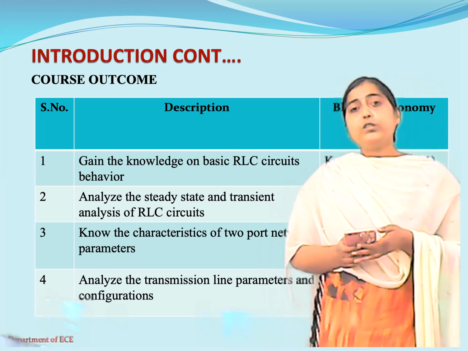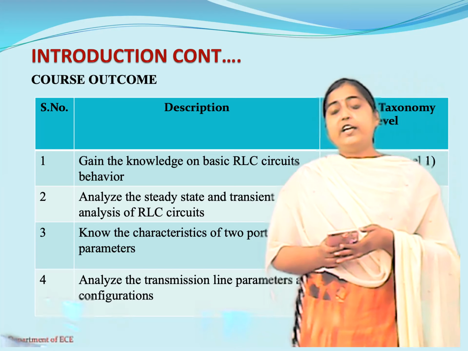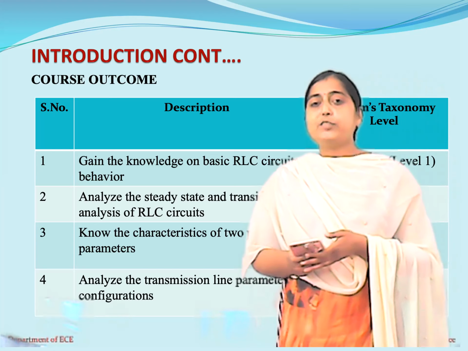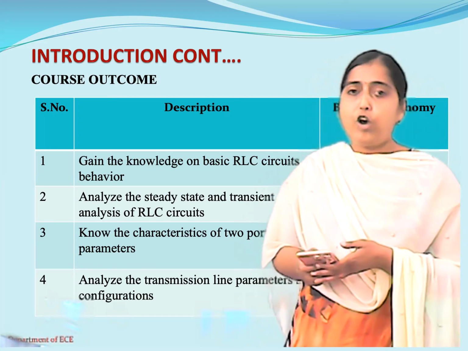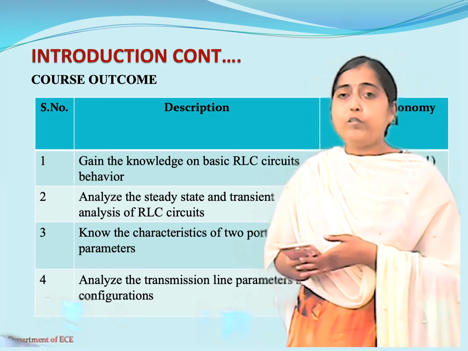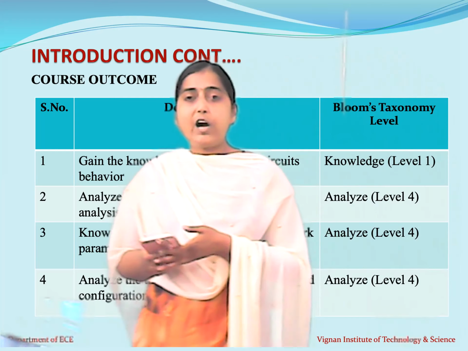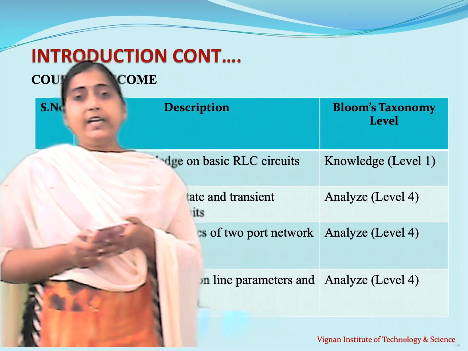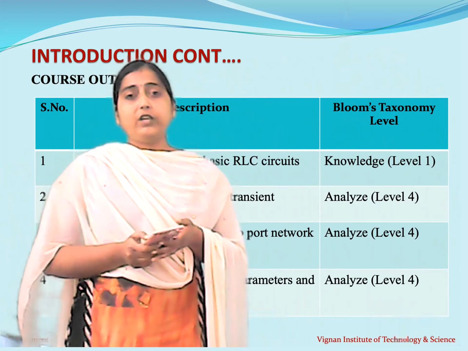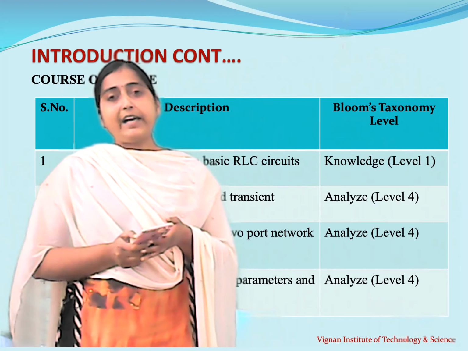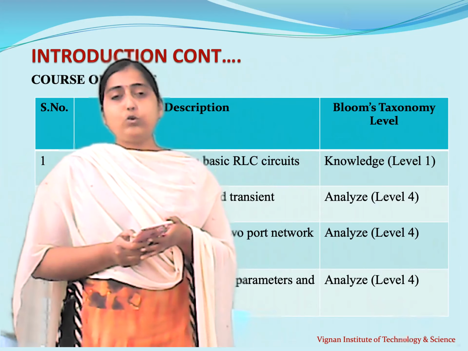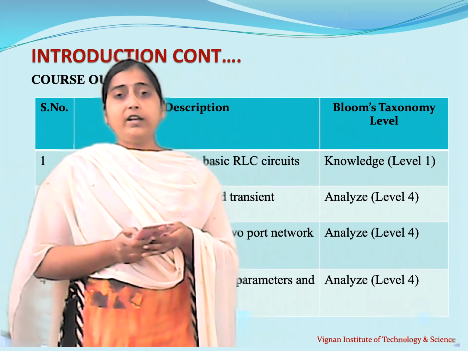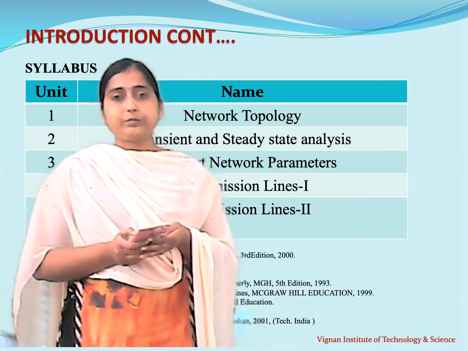And then coming to the fourth course outcome, here we are going to analyze the transmission line parameters and their configuration. So overall, at the end of this course, the student will gain knowledge and be in a position to analyze an RLC circuit as well as a two-port network and also a transmission line.